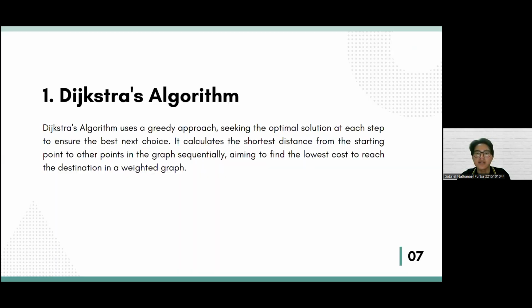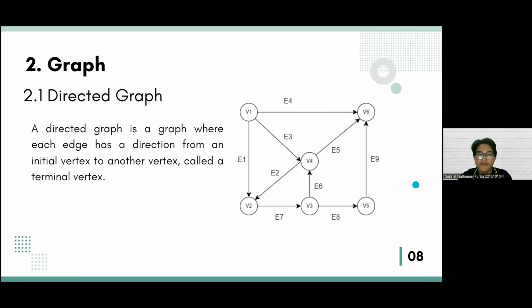The theoretical foundation. The first is Dijkstra algorithm. Dijkstra algorithm is a greedy approach, seeking the optimal solution at each step to ensure the best next choice. It calculates the shortest distance from the starting point to other points in the graph sequentially, aiming to find the lowest cost to reach the destination in a weighted graph.